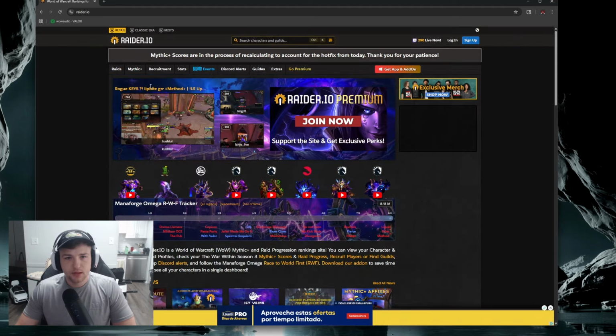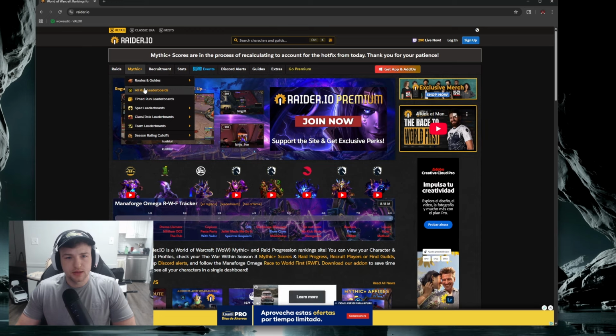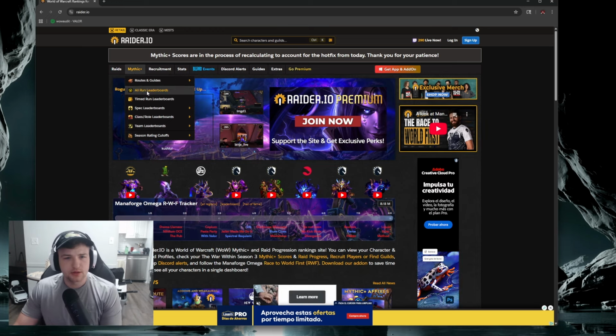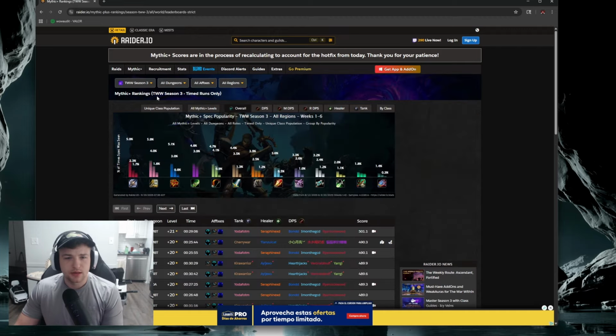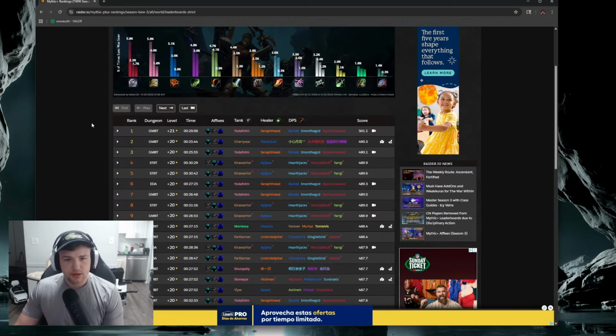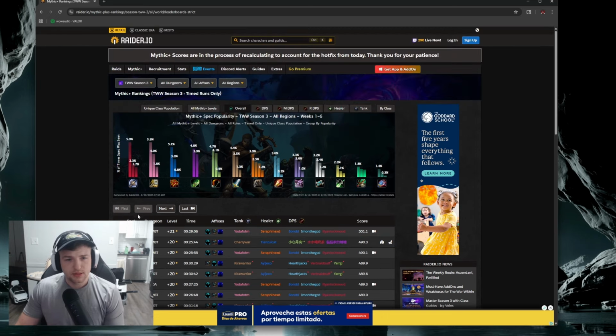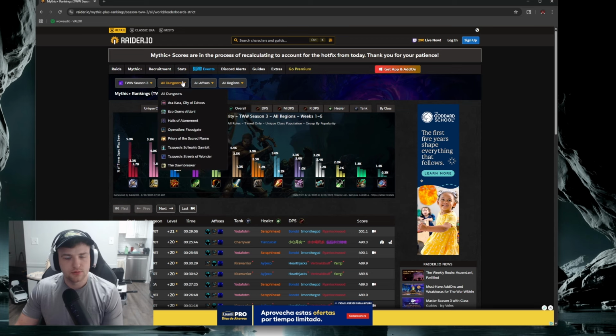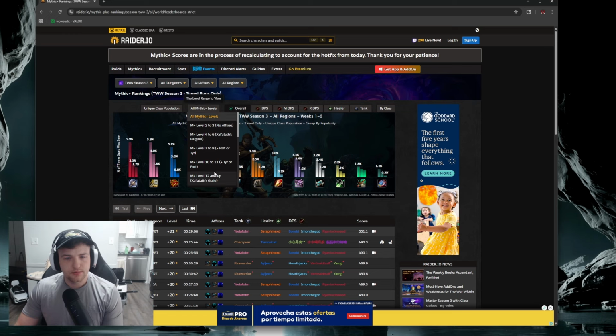Another thing you can do is go to the leaderboard. I usually don't use the all-run leaderboard because it counts untimed runs, but you can check out the timed leaderboard here and see compositions. This shows you the most-run tanks, healers, and so on in some of these higher keys. And then you can also see spec representation. For example, if I'm looking for Fury here, I would see that Fury has 3.5% representation across all keys. You can then narrow it down per key and by key levels.